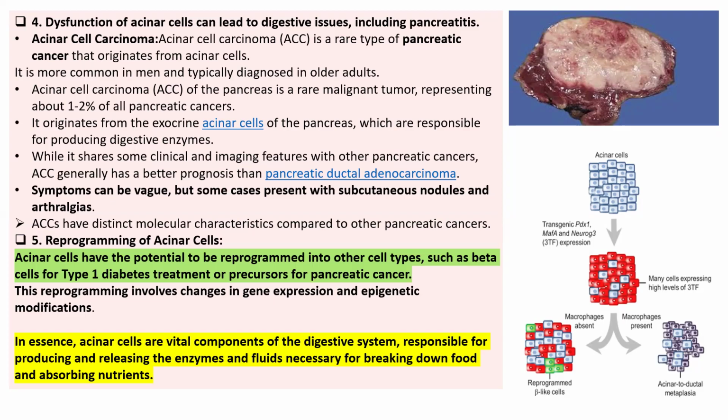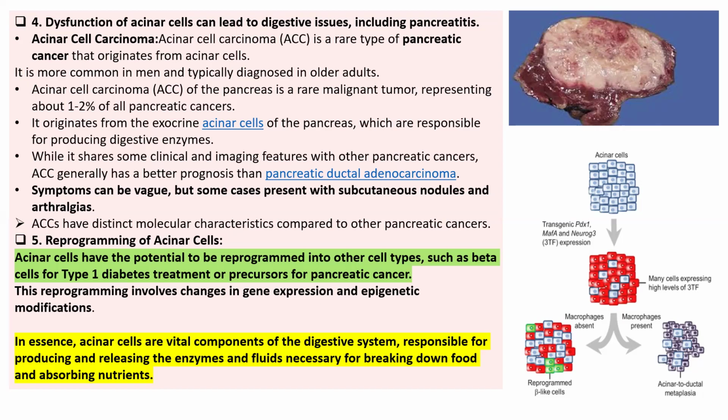It also has a better prognosis than pancreatic ductal adenocarcinoma. Symptoms can be vague, but some cases appear with subcutaneous nodules and arthralgias. In the image, some nodules are visible and some swelling is there.